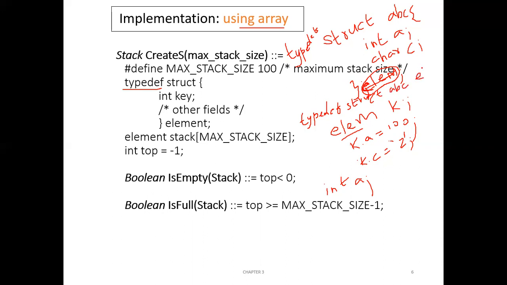It means that both are the same, but that is a simple case. Immediately after that flower bracket you can write. So it means that we are creating a new data type called element, which is of the same type as struct abc, right? That is what we mean here.